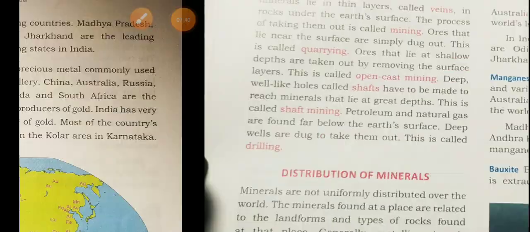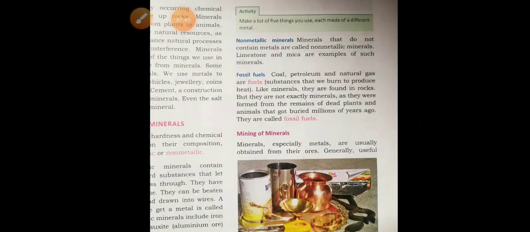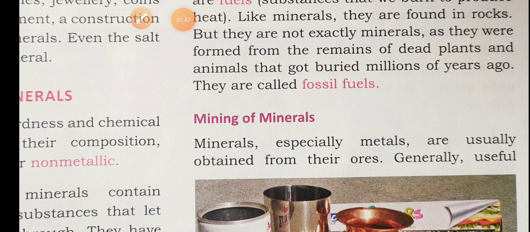Okay, once again I will tell you what we learned in this lesson. First we learned about mining. What is mining? It is a process, right? The process of taking the minerals from the earth is called mining. Many ways are there: quarrying, open cast mining, shaft mining and drilling. These all are the processes to take the mineral outside.